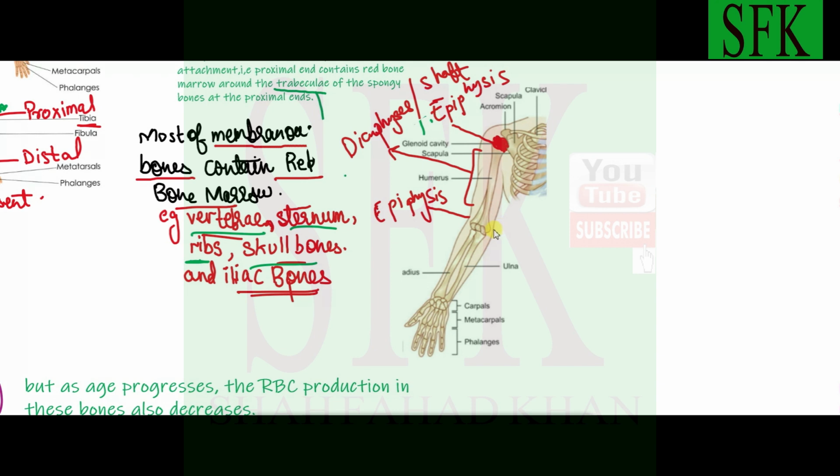Whereas the other extreme of the bone, which is away from the point of attachment, is called the distal part, the distal epiphysis. Bone marrow over here persists for a longer period of time and continues producing red blood cells.